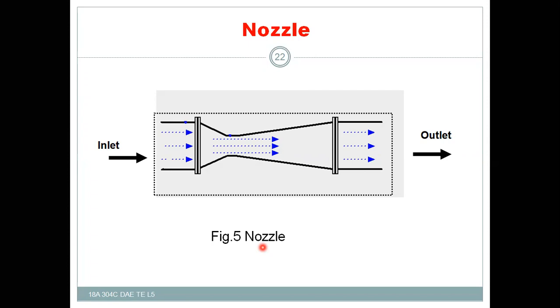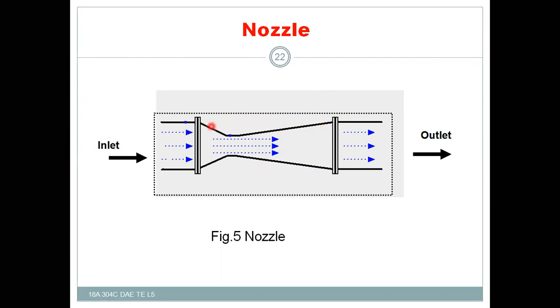Generally, steam nozzles are of 3 types. One is the convergent nozzle. This part is called the convergent nozzle, which has a larger diameter at the entry and a lower diameter at the exit. The second one is the divergent nozzle, where the size at the entry is less, whereas at its exit it is more. The next one is the convergent-divergent nozzle, that is, a combination of convergent and divergent nozzles.